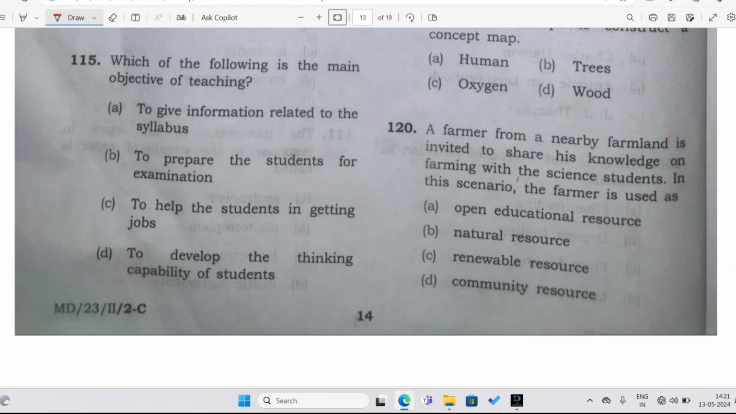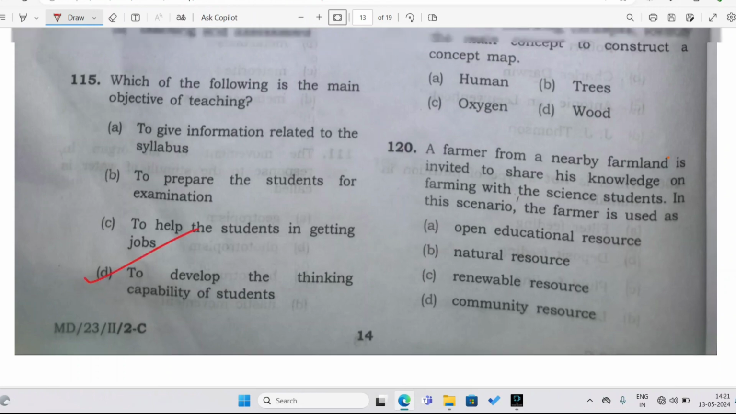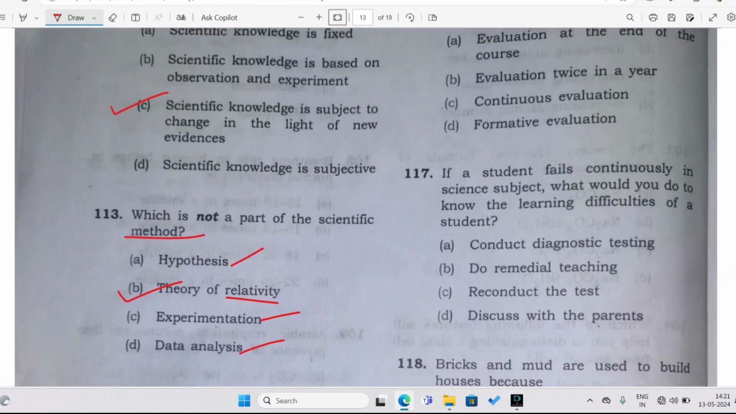And you go to the class and deliver your lecture, right? So which of the following is the main objective of teaching? To give information related to syllabus? No. To prepare the students for examination? No. To help the students in getting jobs? No. To develop the thinking capabilities of the students. All right, so that is the broad aim of education.